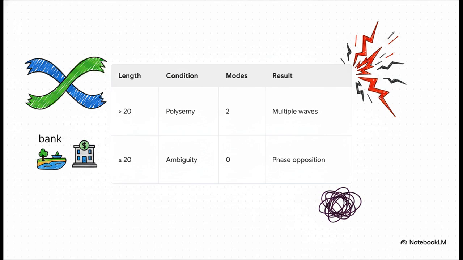But if the context length is 20 or less, it results in zero modes. It mathematically proves the signal is just ambiguous, destructive phase opposition, where meanings cancel each other out into static. It is literally an automated, uncrackable filter for clarity.